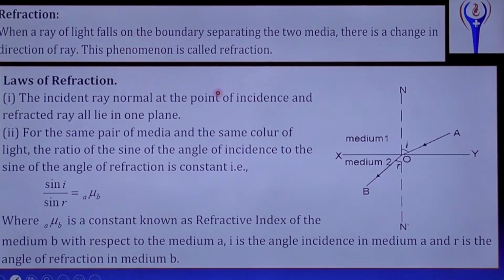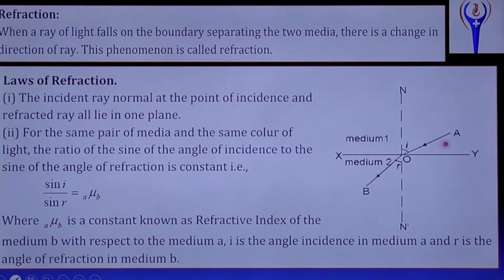Refraction. So far we have discussed reflection, one of the properties of light. Another property, refraction. What is refraction? When light falls on the boundary separating the two media, there is a change in the direction of the ray. That is called refraction, or change in direction of the light ray when it moves from one transparent medium to another transparent medium.